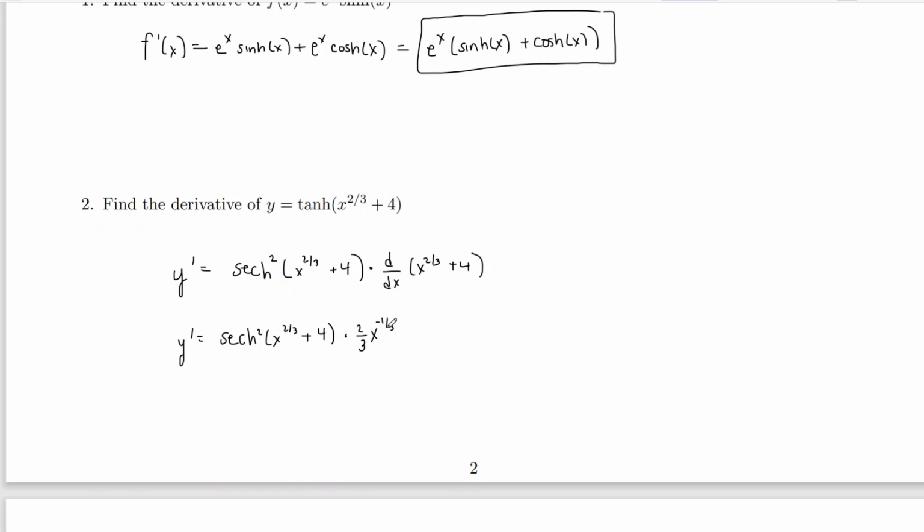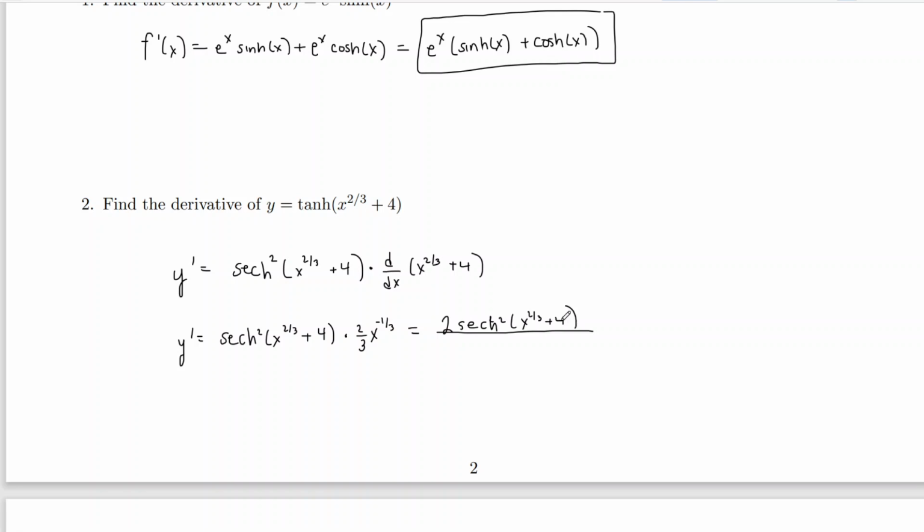Now the derivative of 4 is just 0, so I can leave it like this. And if you want, you could leave it like this, but we talked about how it's undesirable to have negative exponents. So let's go ahead and just simplify it for good measure. The 2 here we can bring to the front. On the top we have 2 hyperbolic secant squared of the inside, x to the 2/3